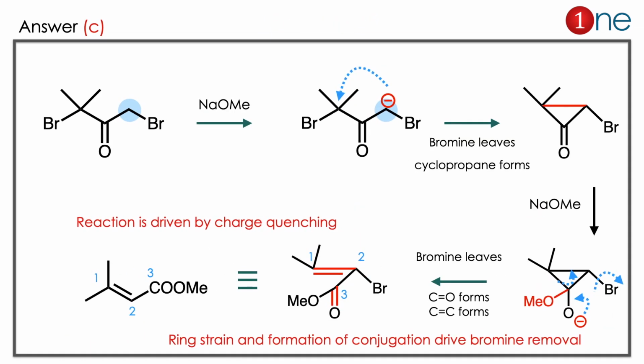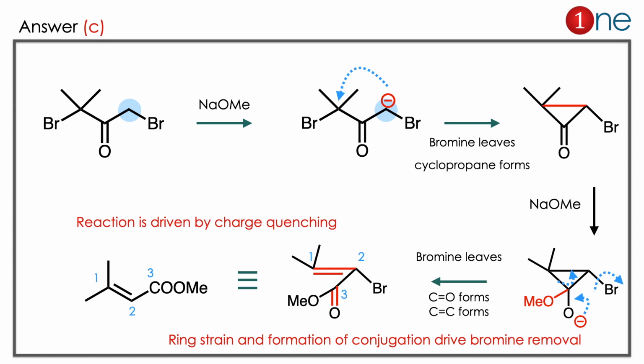The answer is C. Let us see how. This question is about real understanding of basics. If we use a base, what really happens is an acidic proton will be removed, so a negative charge is formed. The negative charge has to be quenched, so the negative charge attacks the carbon, bromine leaves, and a new cyclopropyl system is formed with bromine.